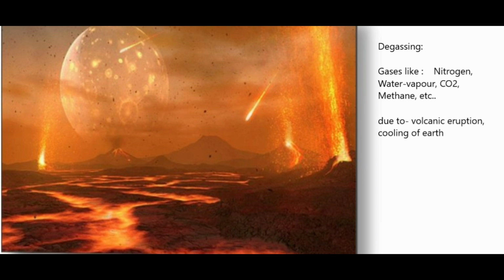These gases also came out because of the volcanic eruptions, जो because of the cooling of the earth, volcanic eruptions भी होने लगे, जिसकी वजह से भी gases, water vapor, particularly nitrogen and water vapor बाहर आने लगा into the atmosphere, and this was the case of an early atmosphere. तो ये early atmosphere के gases थे comprising of nitrogen, water vapors, methane and all those gases. तो ये थे वहाँ पे.